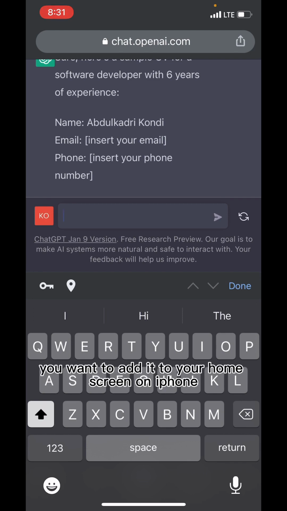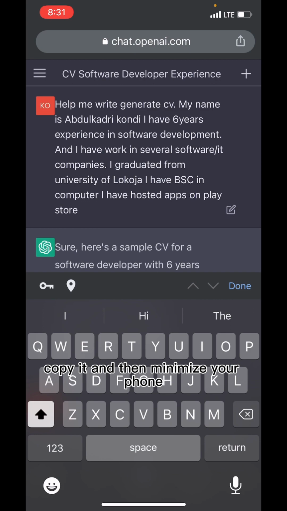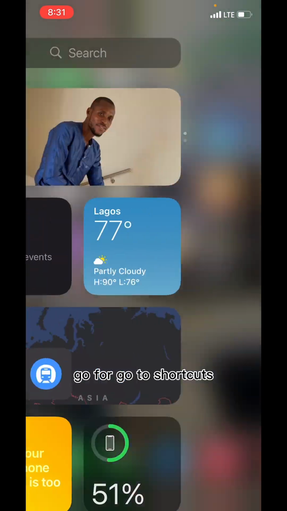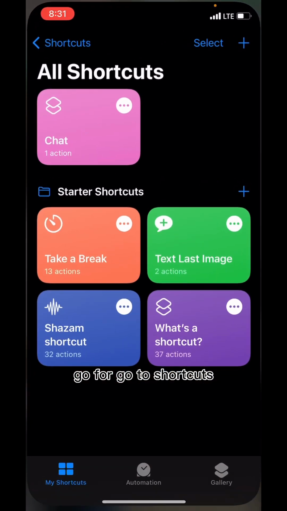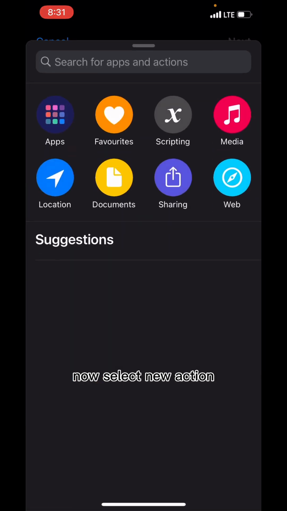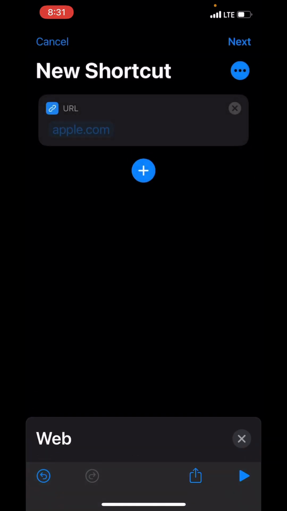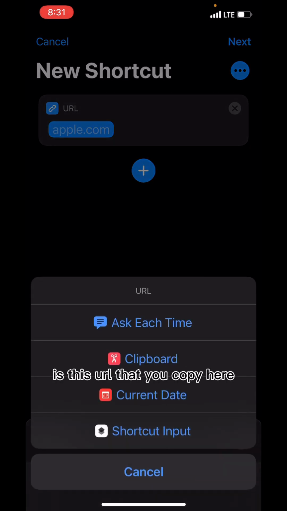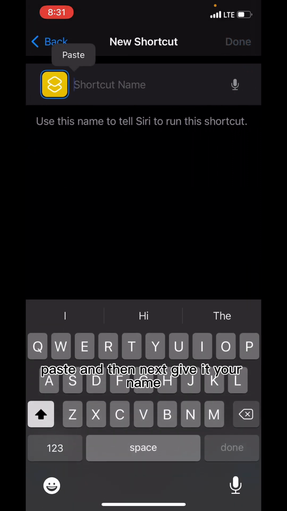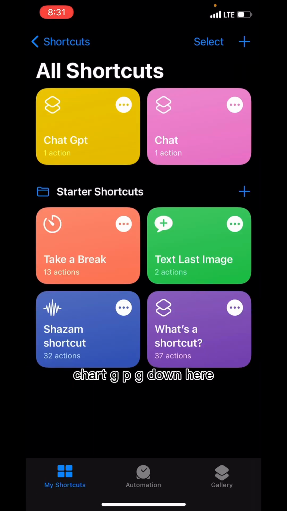So now at the same time, if you want to add it to your home screen on iPhone, just click on this, copy it, and then minimize your phone, go to shortcut. On the shortcut now, select new action, select web, and then go to URL, paste this URL that you copied here, paste, and then next give it a name, ChatGPT. Done. Here.